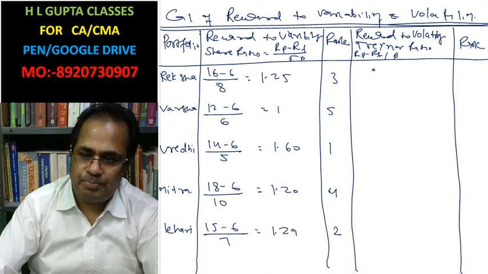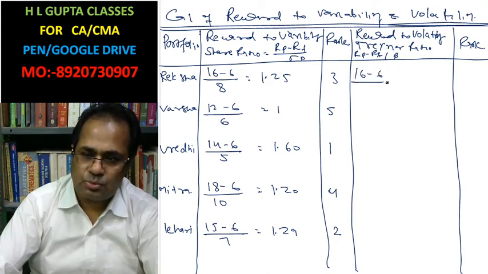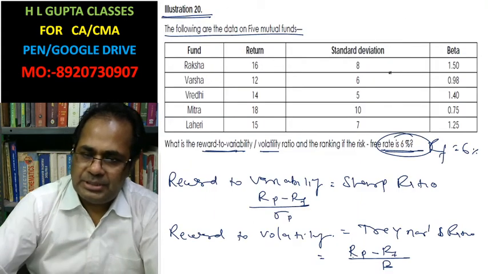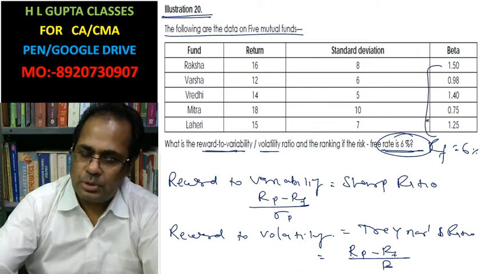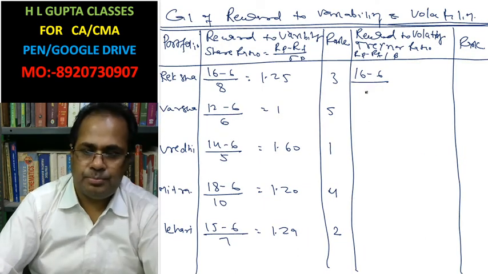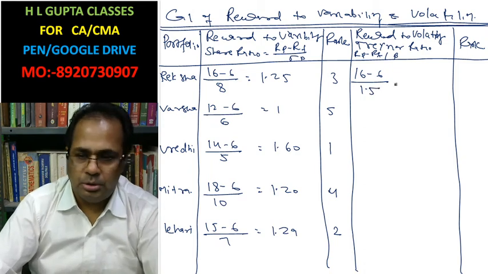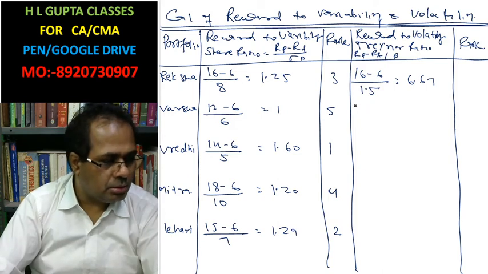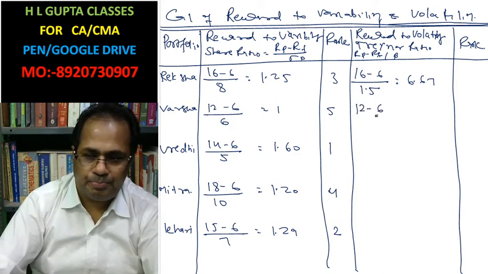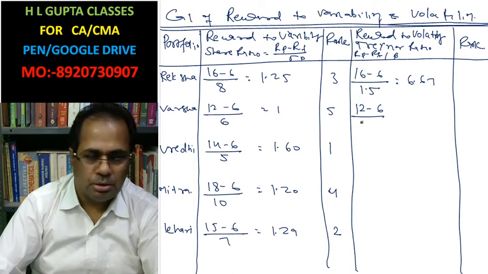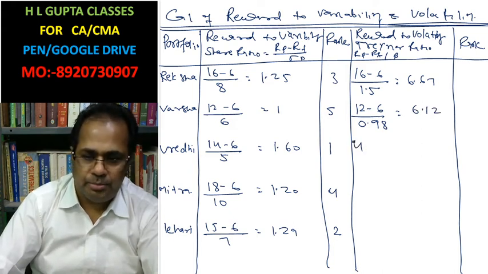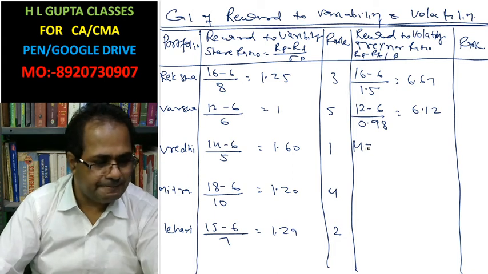Similarly, in this case, 16 minus 6. What is the beta in this case? These are the betas here, 1.5. This is 6.67. Then 12 minus 6 whole divided by 0.98, that is 6.12. Then 14 minus 6 divided by 1.4.